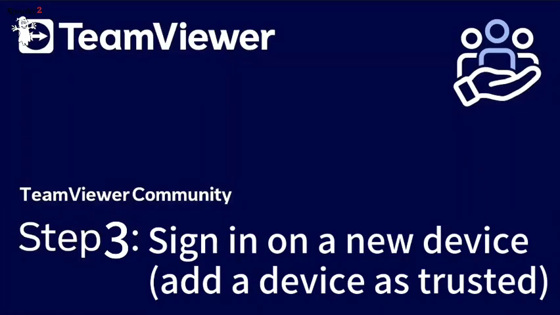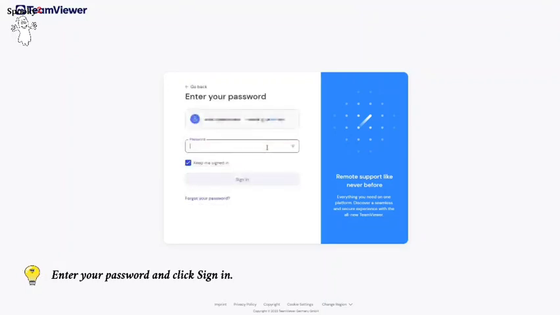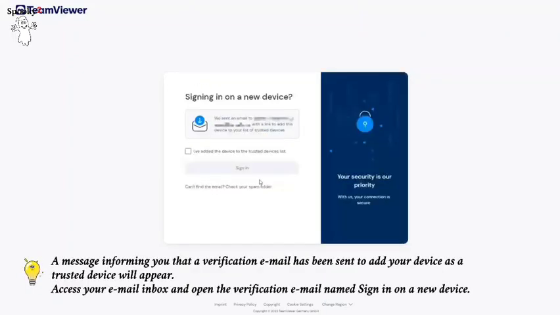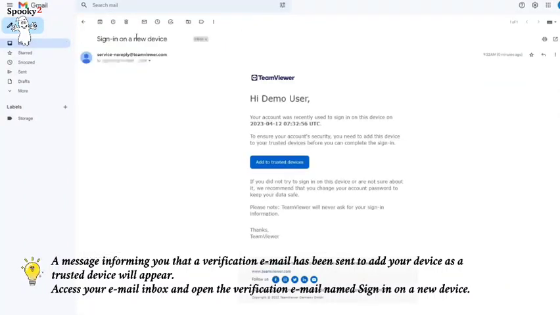Step 3. Sign in on a new device, add a device as trusted. Open TeamViewer Remote. Click Sign into TeamViewer. Enter your email address and click Continue. Enter your password and click Sign In. A message informing you that a verification email has been sent to add your device as a trusted device will appear. Access your email inbox and open the verification email named Sign In on a new device.